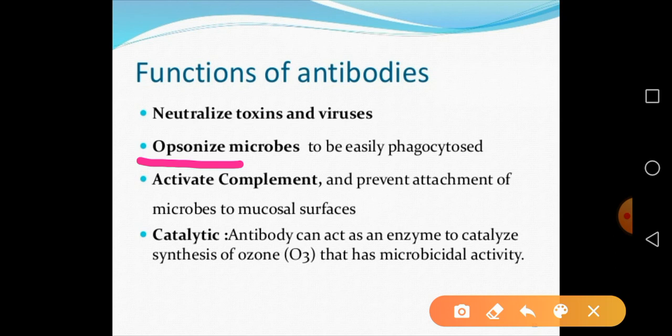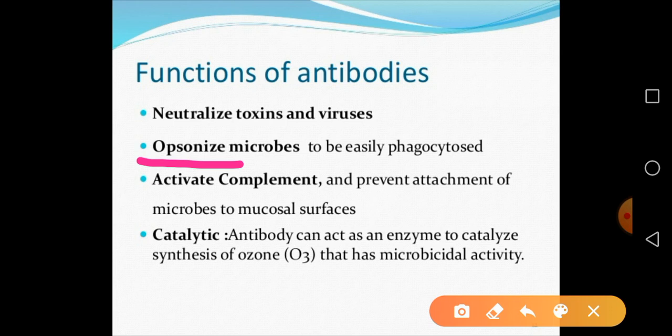Antibody gets coated around the foreign pathogen, and then that pathogen is phagocytosed by the different phagocytic cells. Antibody is also responsible for activating the complement protein. That complement protein also plays an important role in opsonization, and only when the complement protein is activated does it play that role. Then antibodies prevent the attachment of microbes to the mucosal surface.